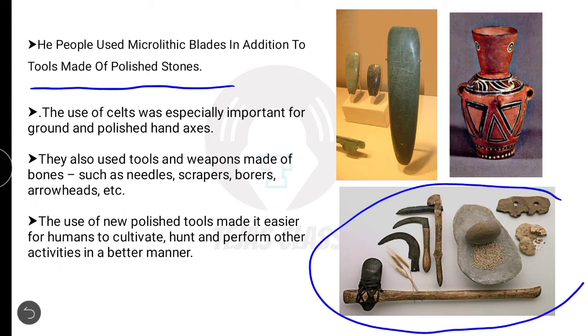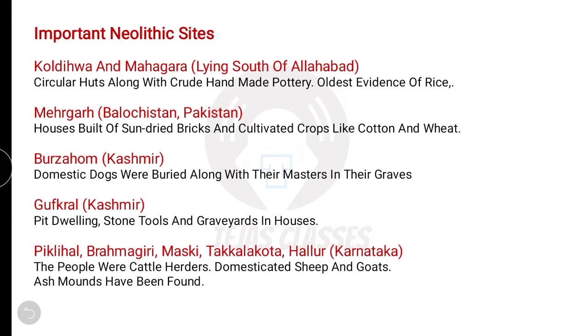See, these stones, see what they have done, they use them for grinding the ragi and jowar which they have produced. They use them for grinding it into a powder, and these are the axes, and these are the sweats. These are the modern tools of Neolithic age. And what are the important Neolithic sites? Very important. See, Koldihwa and Mahagara lying south of Allahabad.